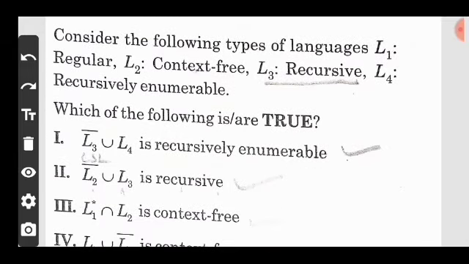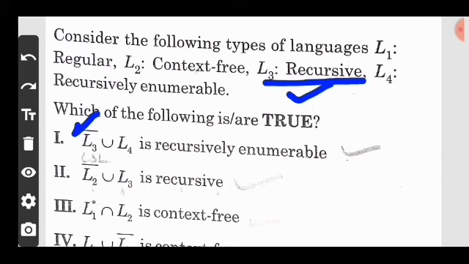Consider the following types of languages: L1 regular, L2 context free, L3 recursive, L4 recursive enumerable. Which of the following is or are true? So here first is L3 bar union L4 is recursive enumerable. So L3 is recursive, and recursive is closed under the complement.